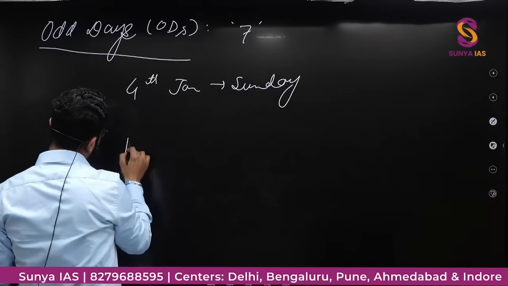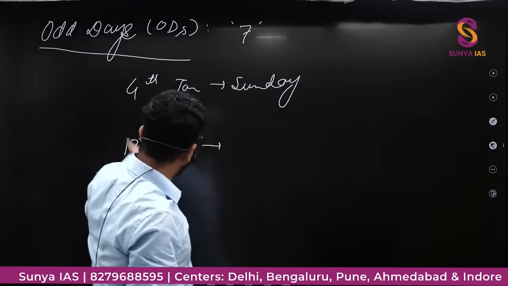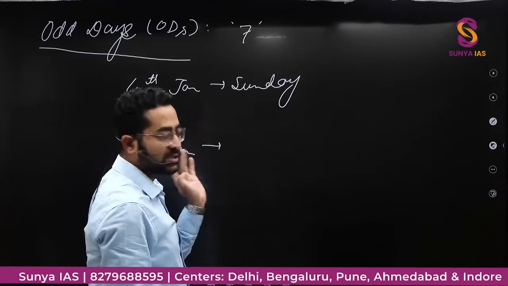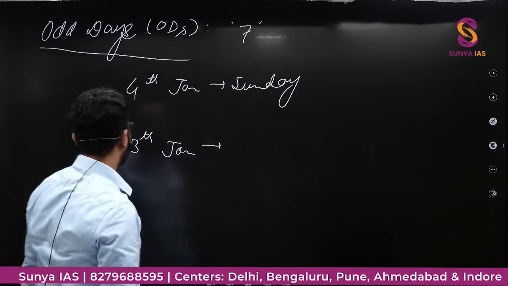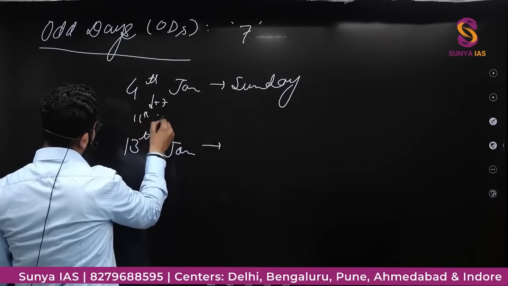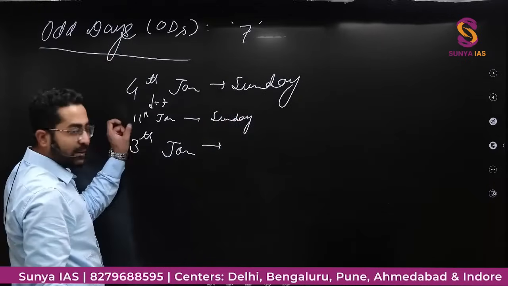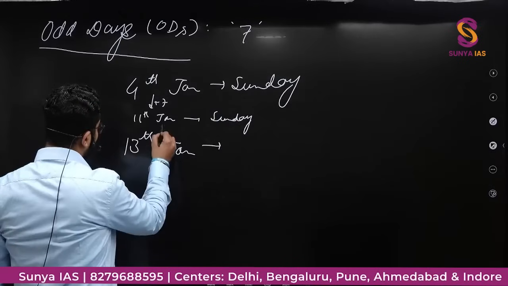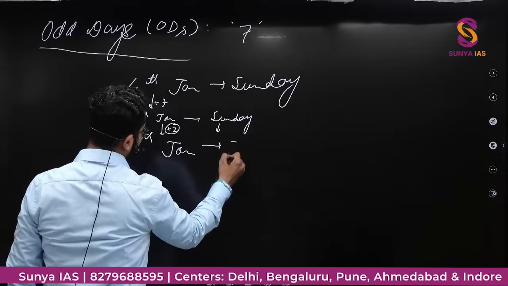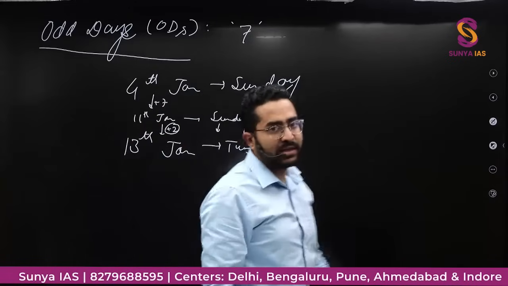What is the day on 13th of Jan? Either you calculate 13 minus 4, 9 days: Monday, Tuesday, Wednesday, and so on. Or you can do it like this: if 4th of January is Sunday, then 11th of Jan will also be Sunday. So 13 minus 11 is 2 days: Sunday, Monday, Tuesday. That means 13th of January will be Tuesday.